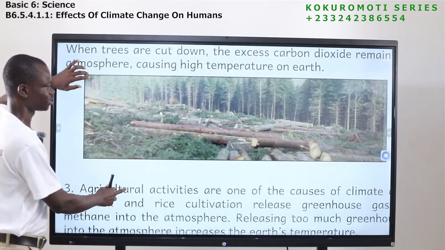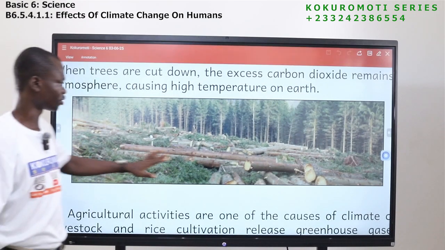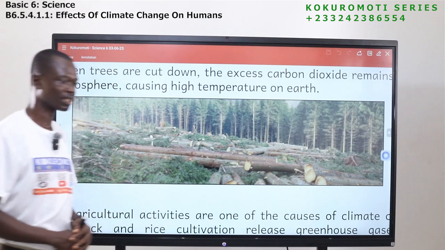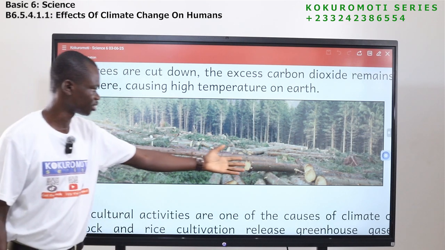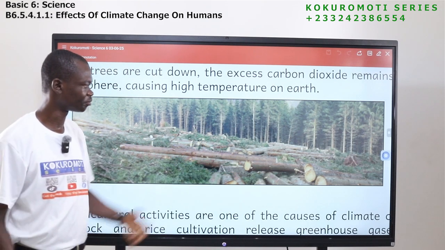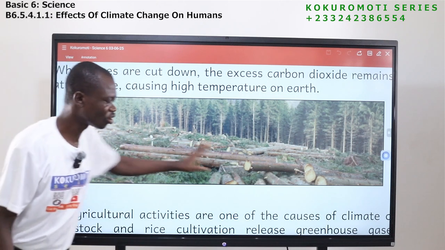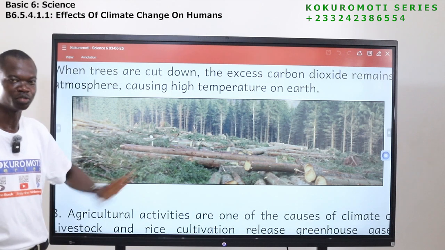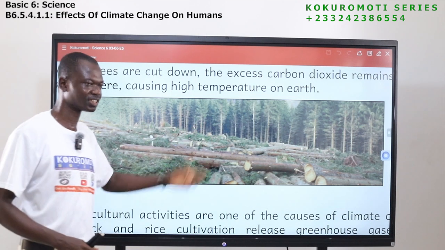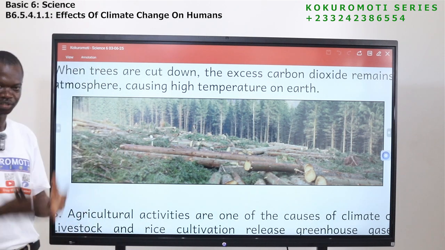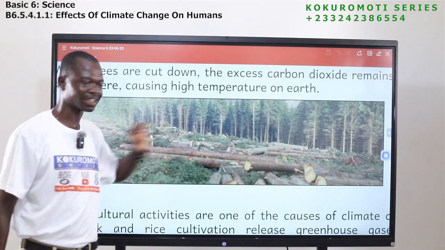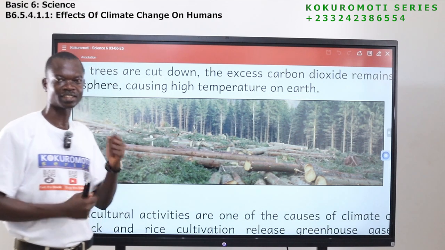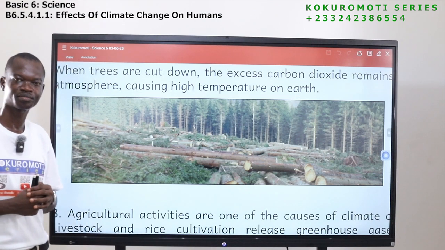Now, let's look at this picture. We can see that we have forests, parts of the forest has been cleared. All these trees have been cut down. So if we cut all trees, the carbon dioxide in the atmosphere will be there, and if you have too much of it, the temperature on Earth will increase. But if you have plants, trees all over, they will absorb the carbon dioxide in the atmosphere.